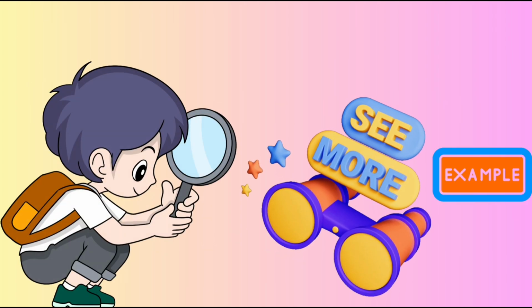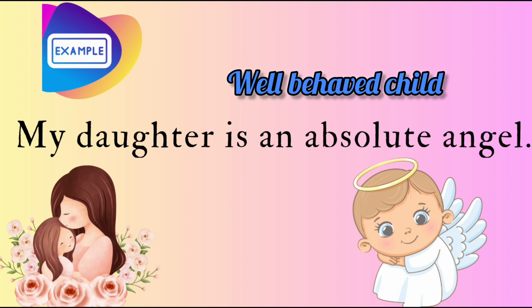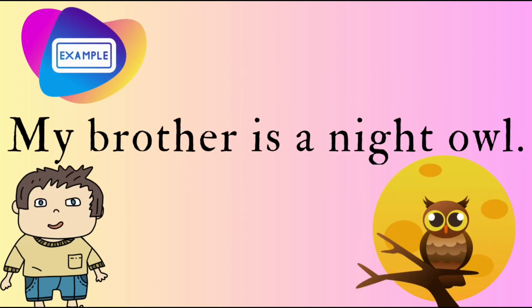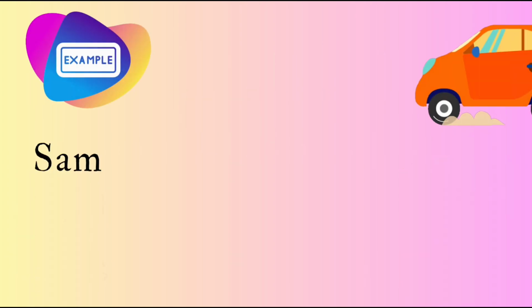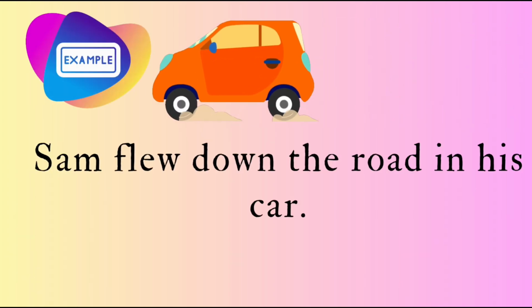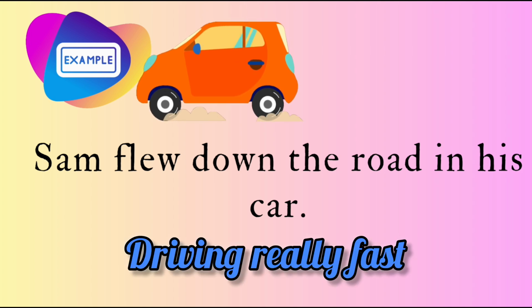Here are some other examples. My daughter is an absolute angel. This means the daughter is a well-behaved child. My brother is a night owl. Here, brother is not actually an owl, but he stays up late at night, just like an owl. Sam flew down the road in his car. This means Sam was driving really fast.